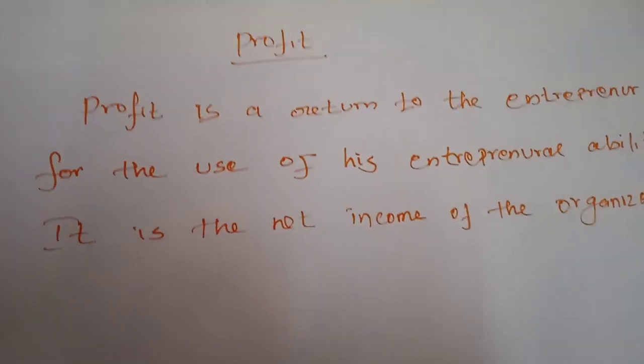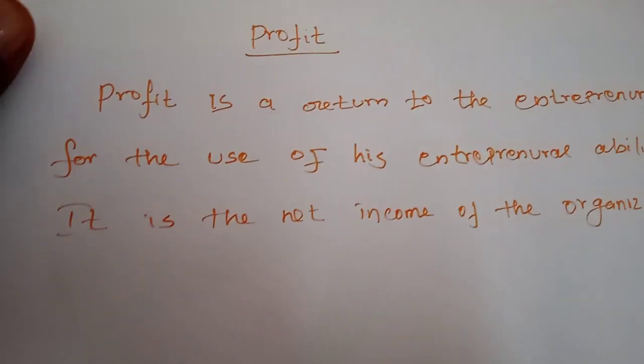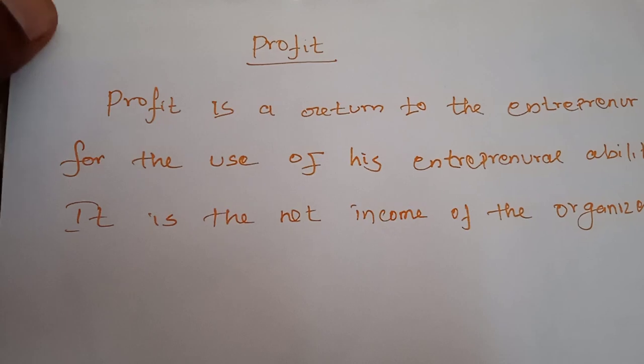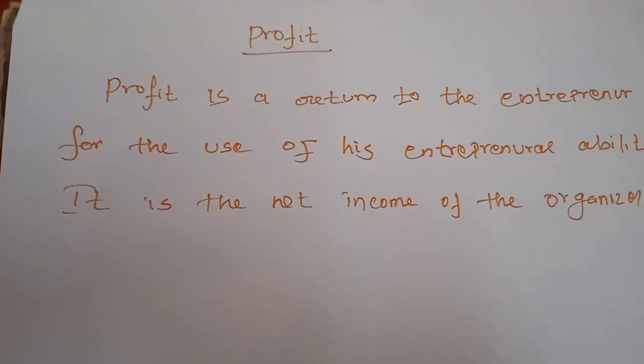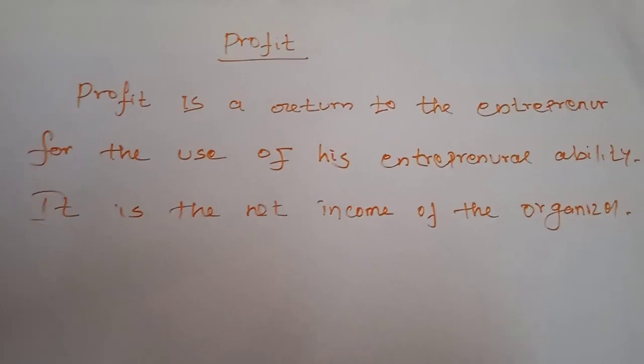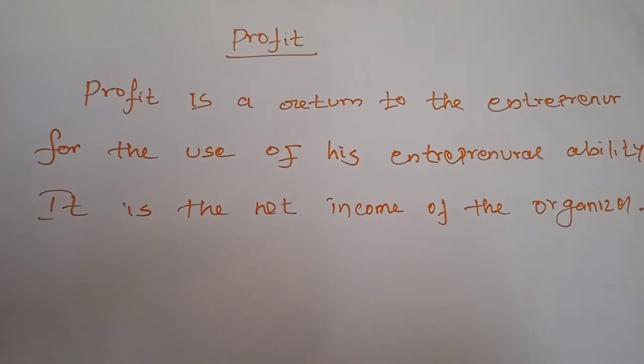Okay students, today we will go to the next reward, profit. Who will get the profit? The organizations or the entrepreneur.